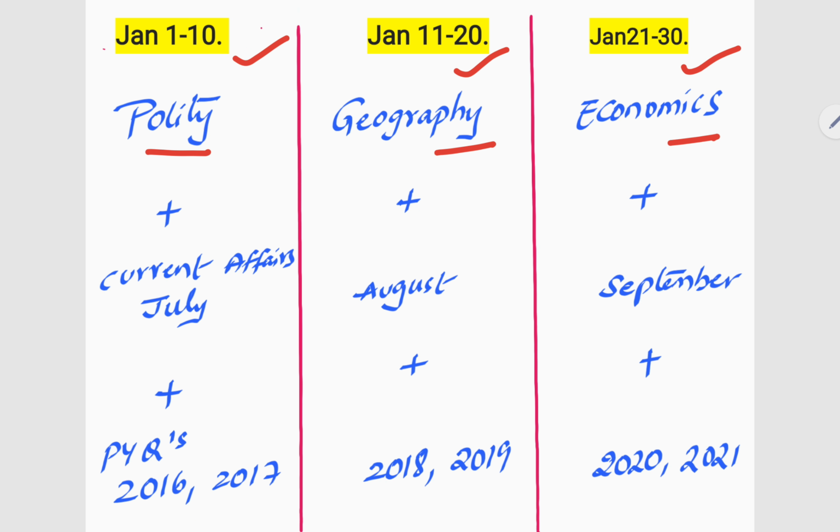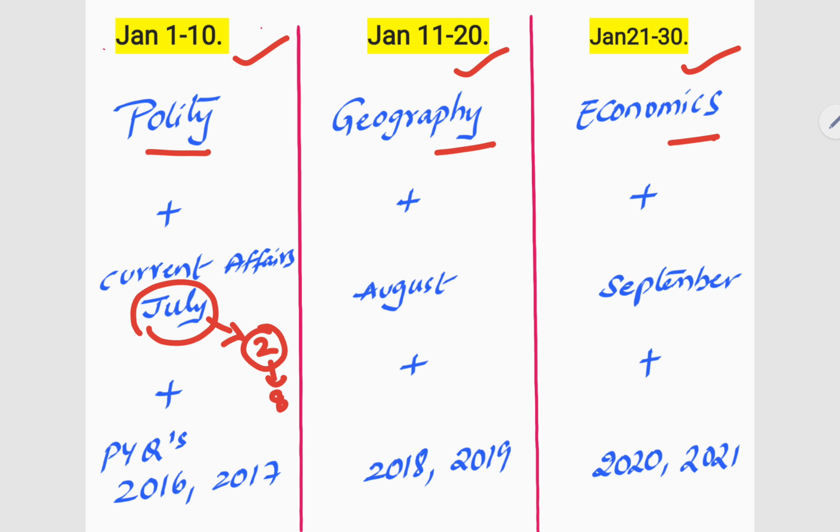Along with this, from 1 to 10, you have to read the current affairs of July. Look, I'm here to tell you a trick. Try to read the current affairs magazine of any institute of your own choice. Try to complete it in the first 2 days. Then the remaining 8 days, you have to revise it slowly. Don't divide the current affairs topic into 10 days. No, don't do that. Complete it in 2 days just by reading superficially, and in the next 8 days, you have to revisit it again and again. Okay, I have read this, so let us see more about it.